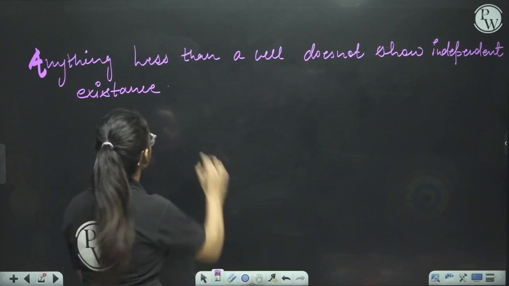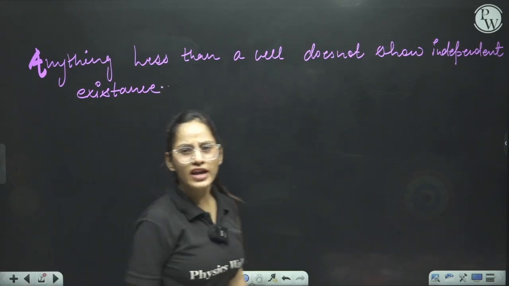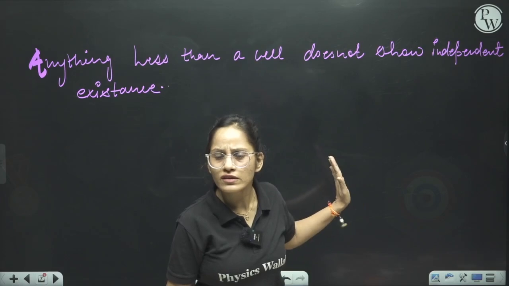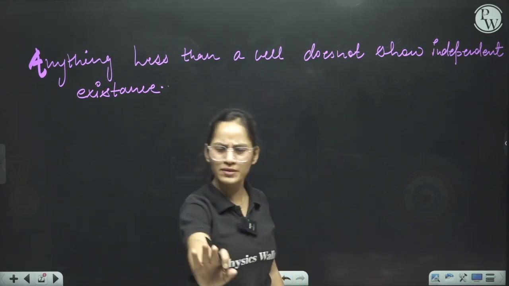Independent existence. Do you know what is the meaning of this line? No, don't worry. Your Pooja ma'am is there to make you understand.